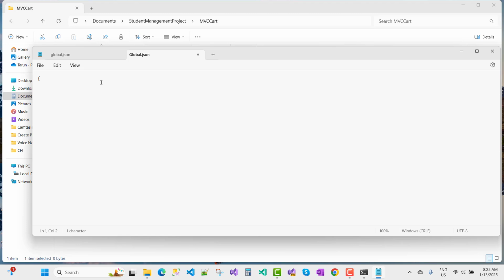It's a JSON file actually, and here we have to define the SDK, and that is the version under the SDK.